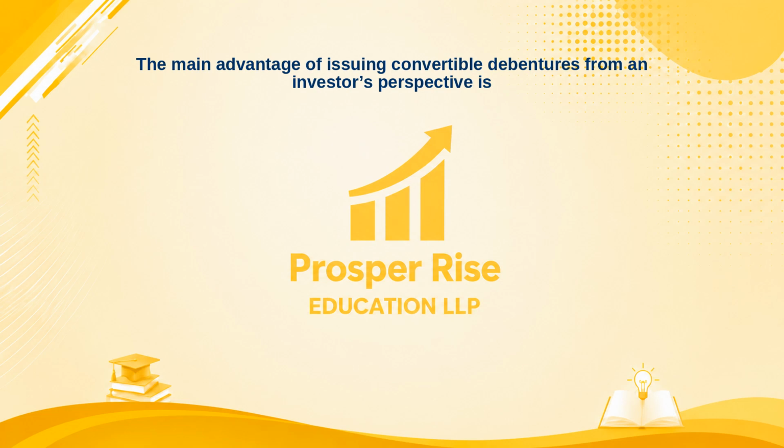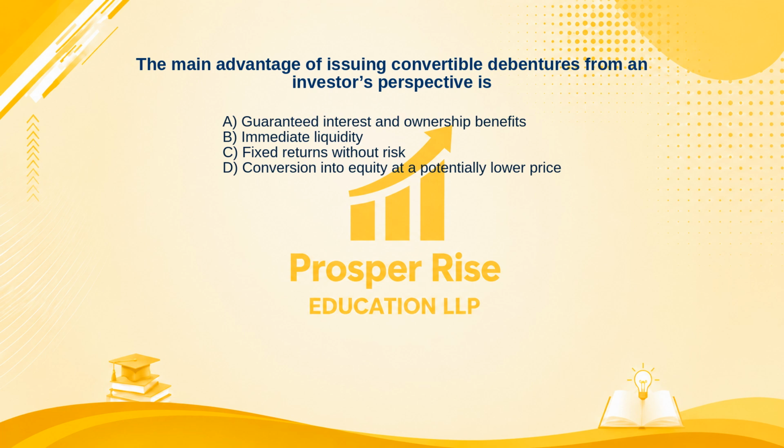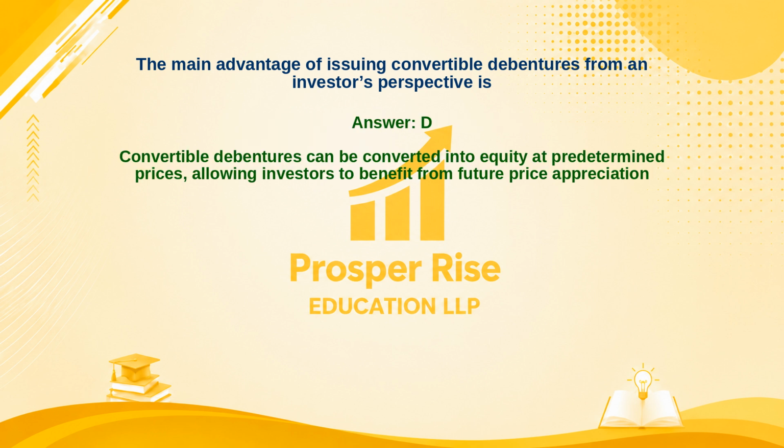The main advantage of issuing convertible debentures from an investor's perspective is. Here are your options. A. Guaranteed interest and ownership benefits. B. Immediate liquidity. C. Fixed returns without risk. Or D. Conversion into equity at a potentially lower price. Take a moment to pause the video and decide. The correct answer is Option D. Let's see why. Convertible debentures can be converted into equity at predetermined prices, allowing investors to benefit from future price appreciation.